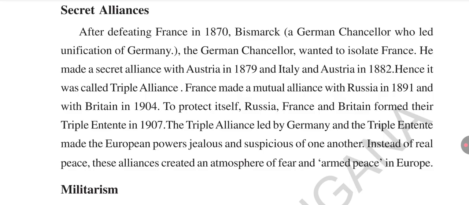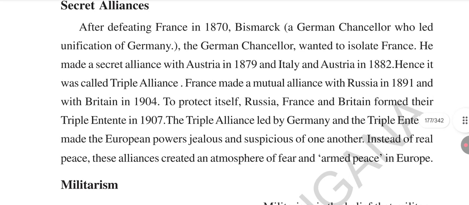The two groups, the Triple Alliance and the Triple Entente, were feeling jealousy and suspicion of each other. Instead of real peace in the world, an armed peace was created in Europe. To isolate France, Germany made agreements with Austria and Italy, and France made agreements with Russia and Britain. The Triple Alliance was formed in 1882. The Triple Entente was formed in 1907.